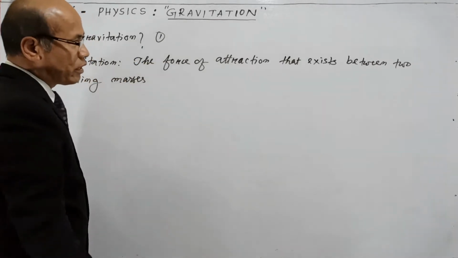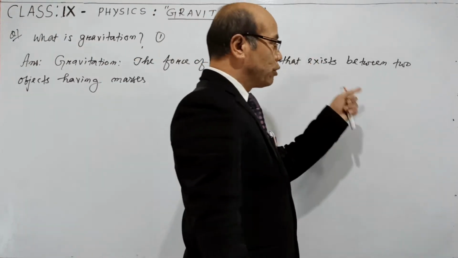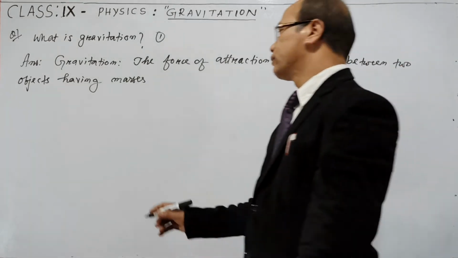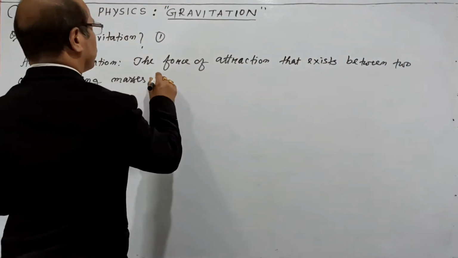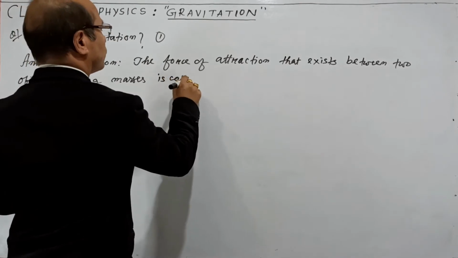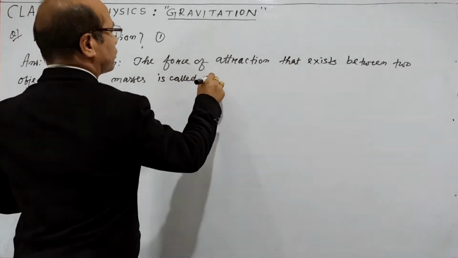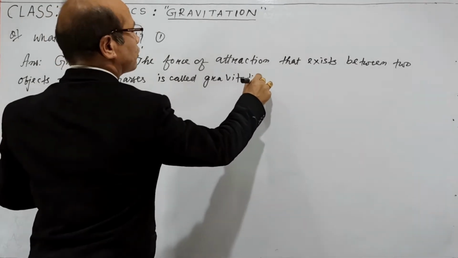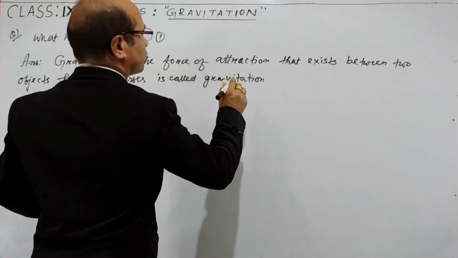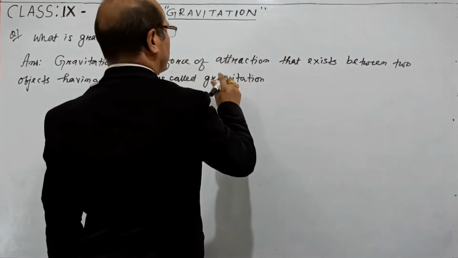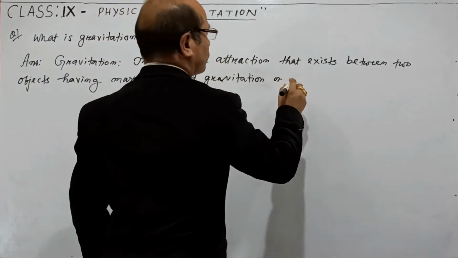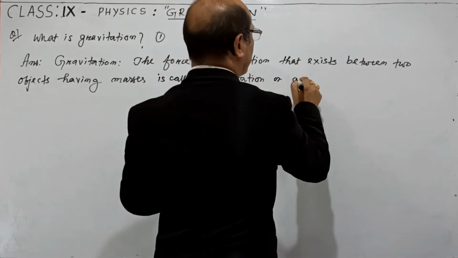The force of attraction that exists between two objects having masses is called gravitation. Or you can call it gravitational force.